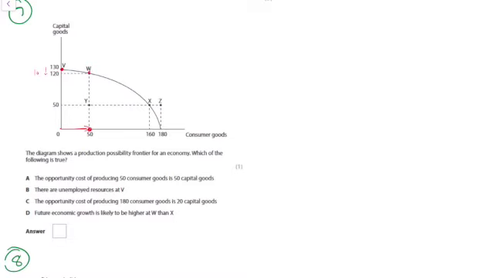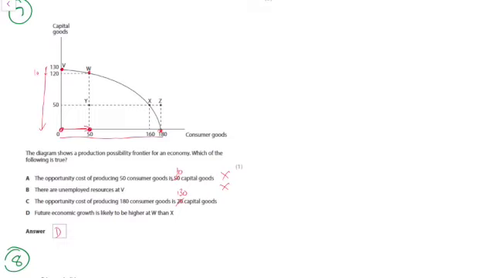There are unemployed resources at V. No, V is on the production possibility frontier, therefore resources are fully employed. The opportunity cost of producing 180 consumer goods, so going from 0 to 180 consumer goods, is 20 capital goods. No, it isn't. You have to give up all of your capital goods. The opportunity cost would be 130. So that leaves us with D once again.